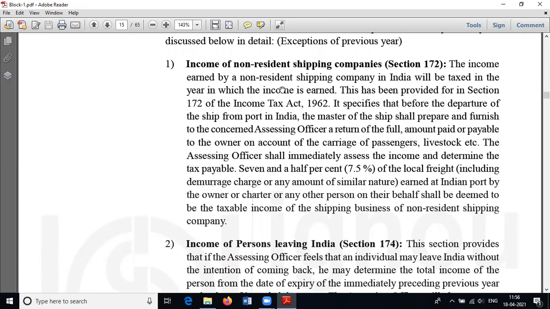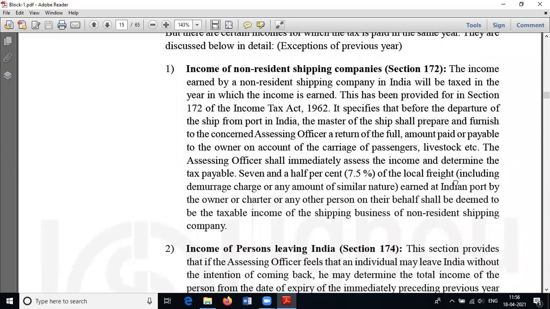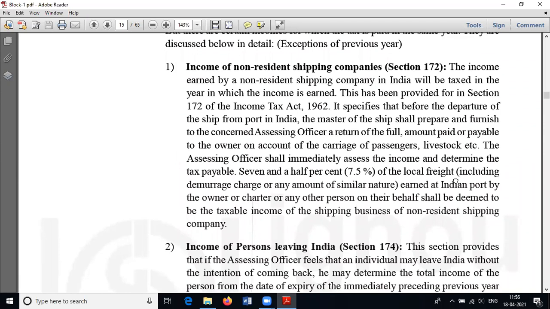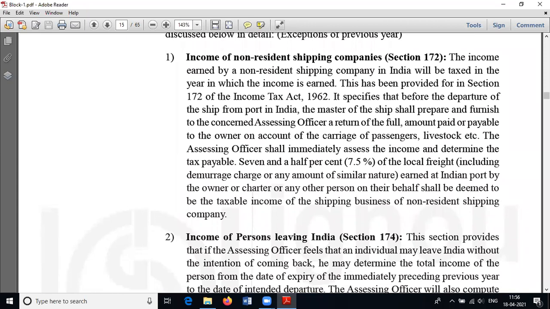Okay, so the next question is how much tax they have to pay. Clearly understand: 7.5% of the local freight. In a year they can estimate their demurrage or annual freight charges, and on the basis of the estimated freight charges, they can pay 7.5% of local freight.